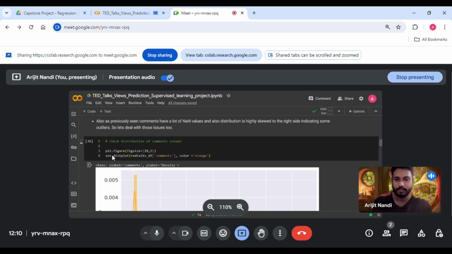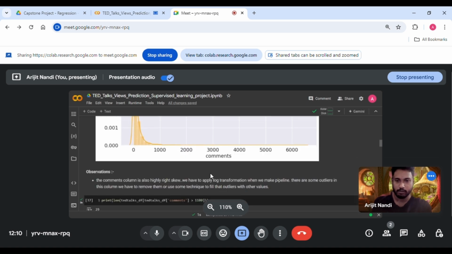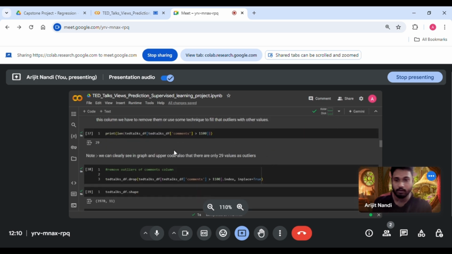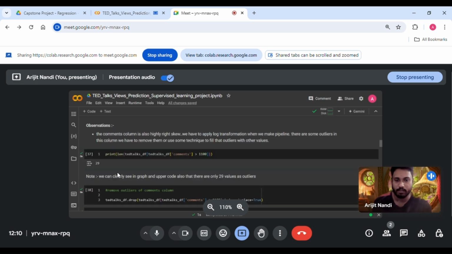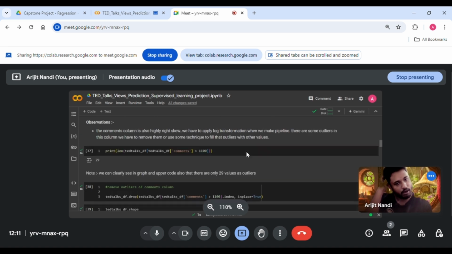So we will see the distribution of comments. I plotted this plot, and it is right skewed, with the tail totally on the right. Observation: the comments column is also highly right skewed, so we have to apply log transformation when we make pipelines. There are some outliers in the comments. We have to remove them or use some technique to fill those outliers with other values. Now printing the values which are greater than 1100 in comments. We can clearly see in the graph and the code above that there are only 29 values as outliers.